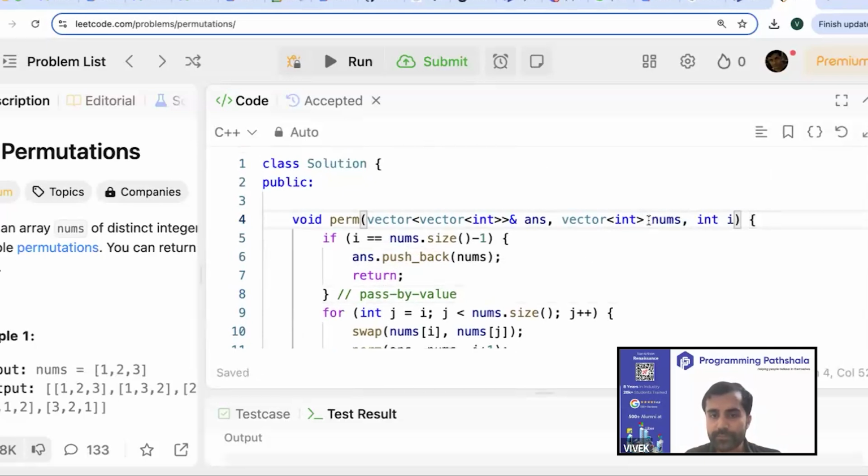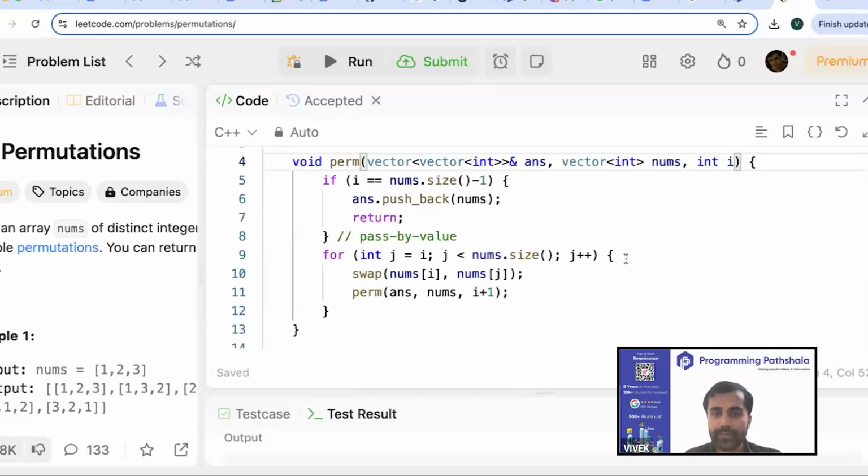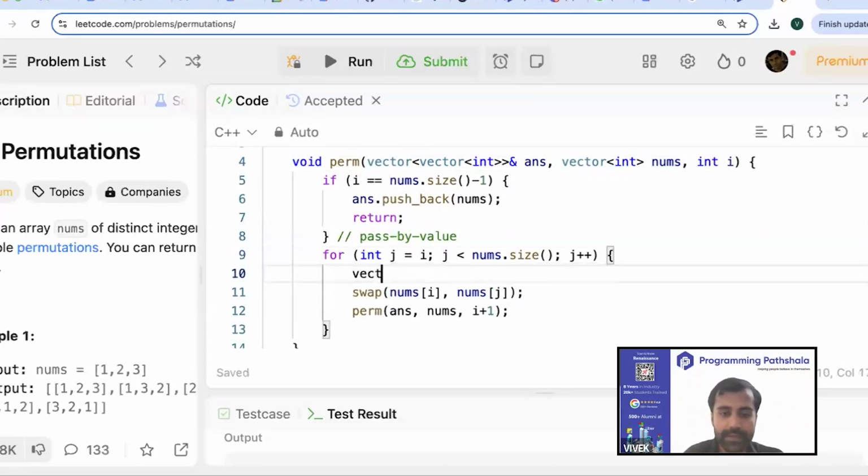You would say, okay, first remove this thing from here and now come here. And now, because you want to pass by value, how you want to pass by value is you want to create a new array. And in that new array, you want to swap index i and index j, and then you want to pass that new array. So how I can go about doing it is, I would say, let me create a copy of the nums.